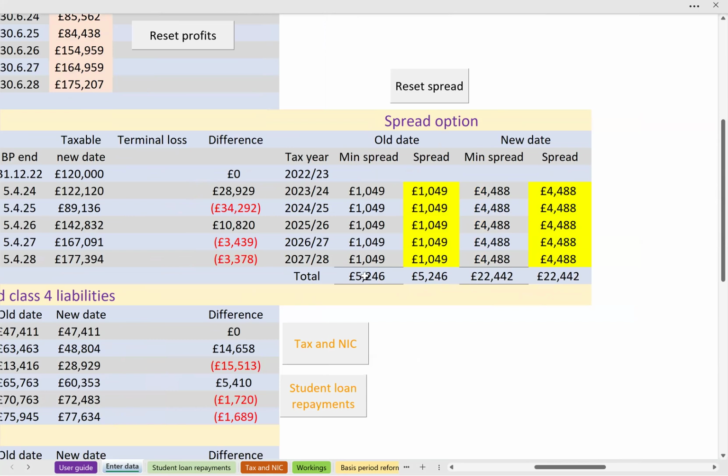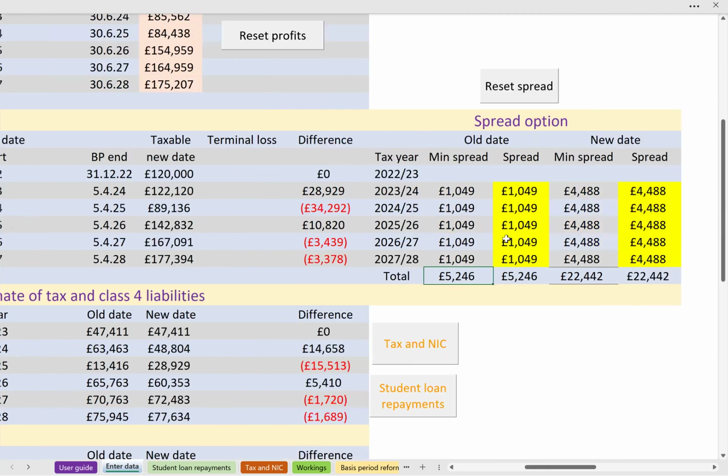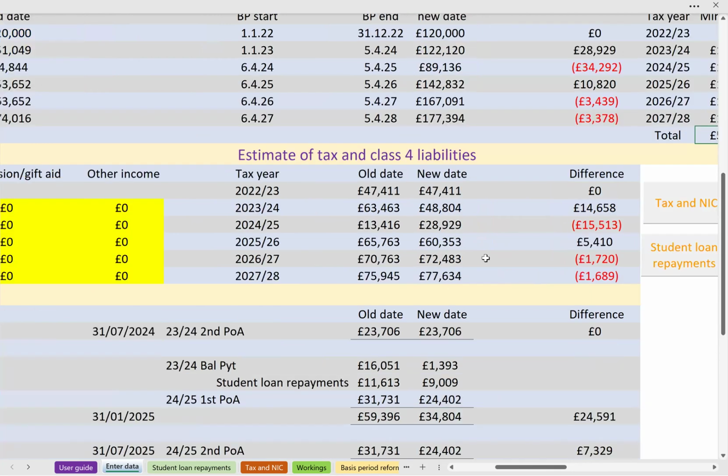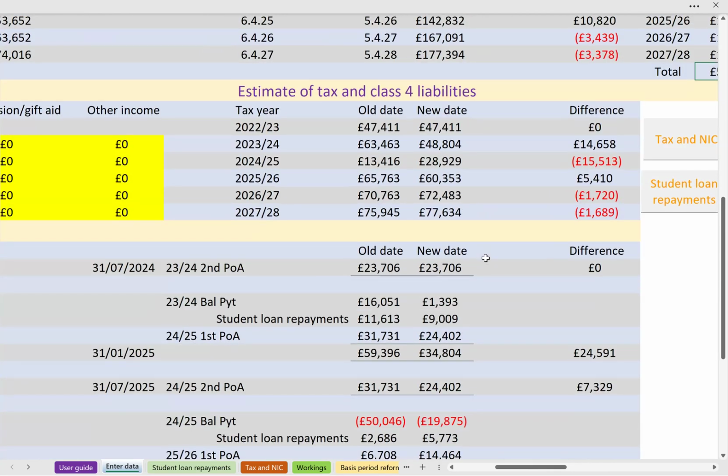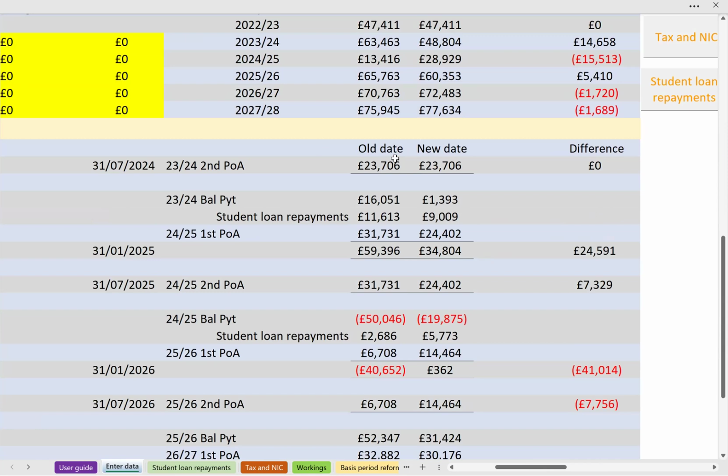And if I don't change accounting date, I'm simply going to be spreading a transitional element of just over 5,000. But if I do change the date, the amount that can be spread more than quadruples to 22,442. And in this video demonstration, I'm not going to go through all of the reasons why that happens. We'll see full workings in a moment, but look at the impact on the tax cash flows for the upcoming 31st July 24 payment, second payment on account of 23/4.